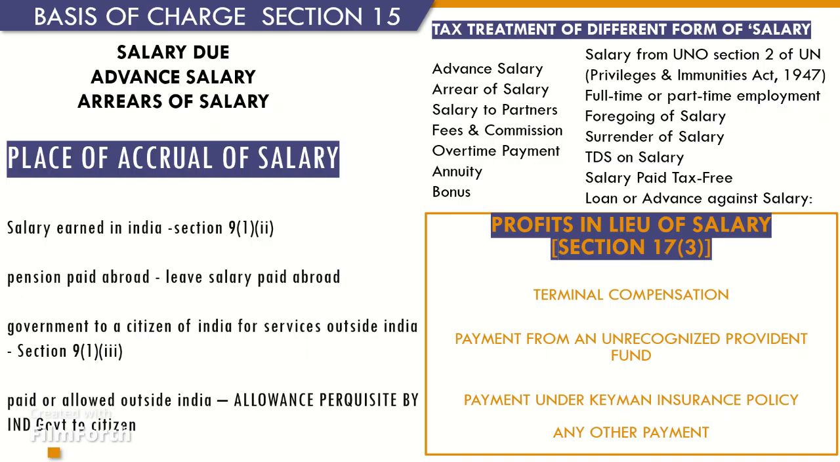Salaries payable by the government to a citizen of India for services outside India shall be deemed to accrue or arise in India. Foreign allowances by the government employer. Section 10(7) is exempted. Any allowance or perquisite paid or allowed outside India by the Indian government to a citizen of India for rendering service outside India is fully exempt.